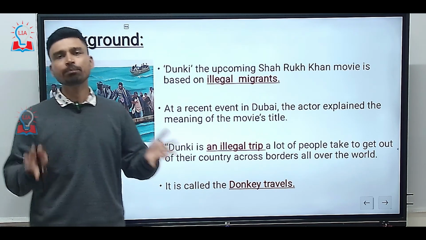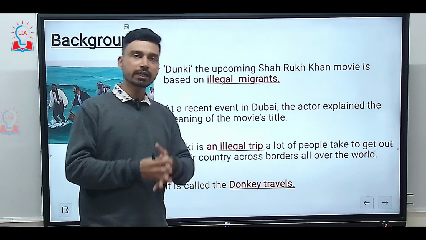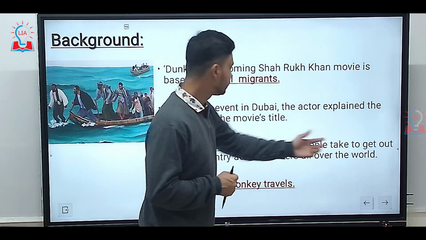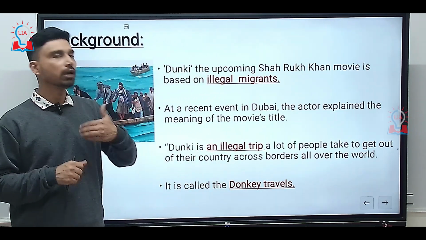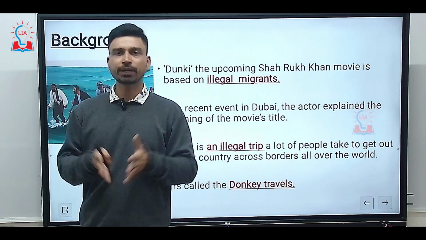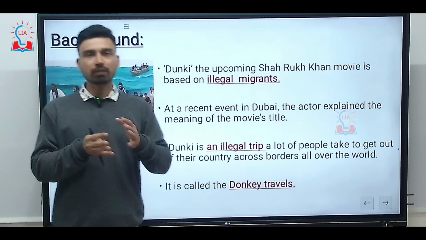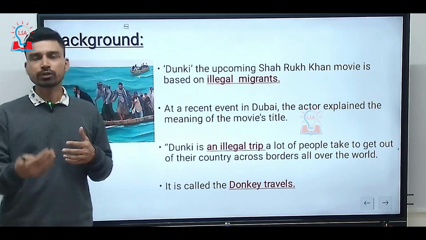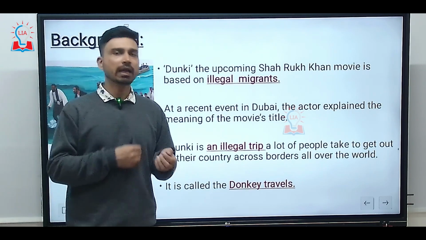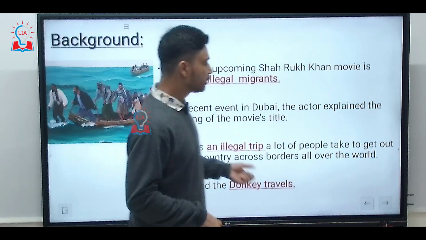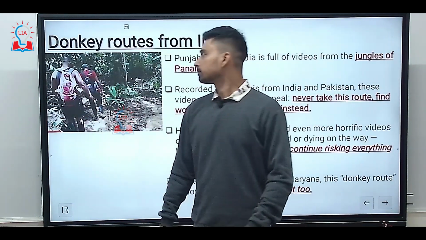So in simple terms, we can explain Donkey as an illegal trip which a lot of people take to get out of their own country across borders all over the world. This kind of migration is largely seen from developing and least developed countries to the developed world, such as the US, UK, European Union and, to some extent, Australia and New Zealand. Such travel is referred to as donkey travel.